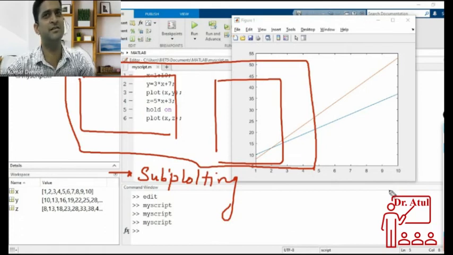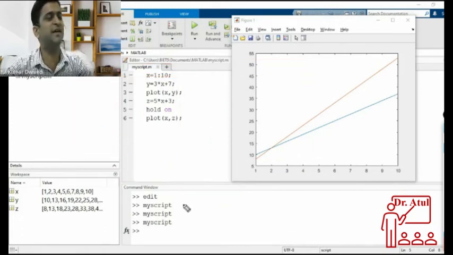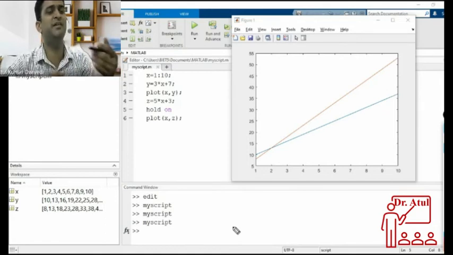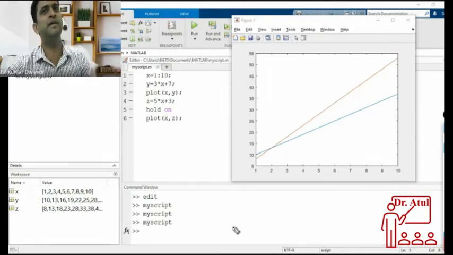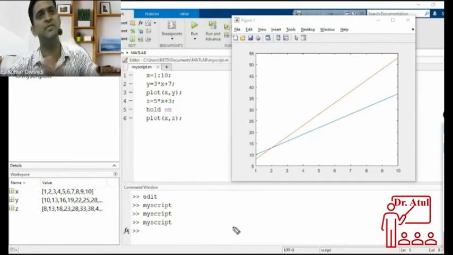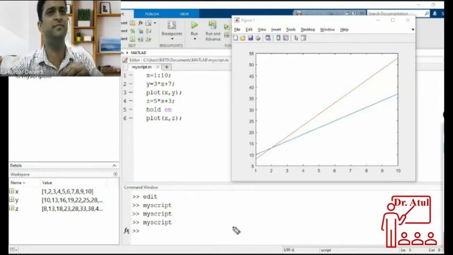There are many more things in plotting. I'm just starting, therefore I'm starting from the very basics and going through things in a sequential way so that people can understand and do the things. Otherwise, if I do very large things from the start, similar to the last session on live scripts, people may not be able to get it. So I'm going step by step, slowly, so that everyone can understand.